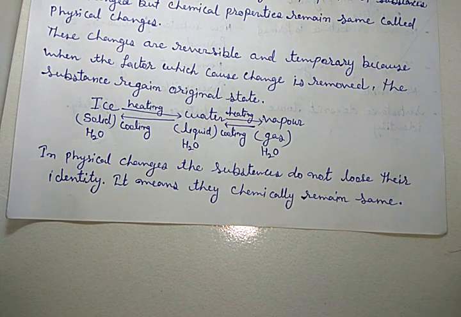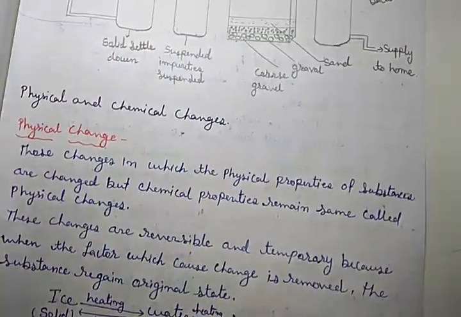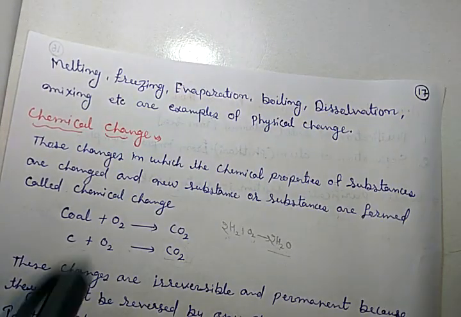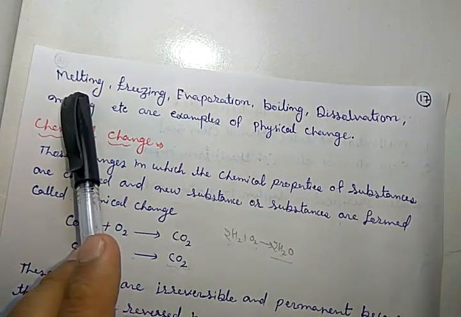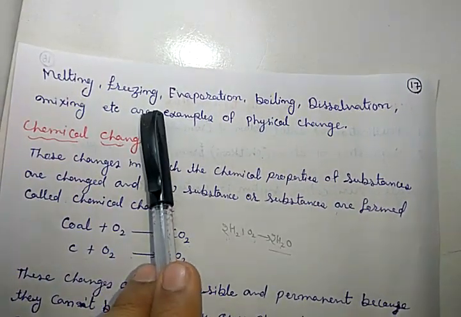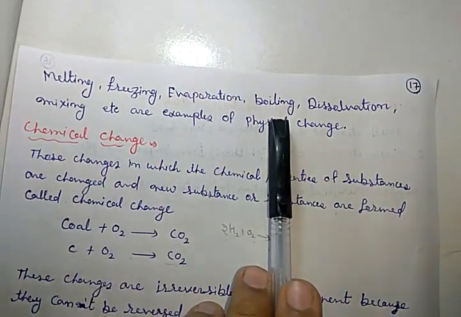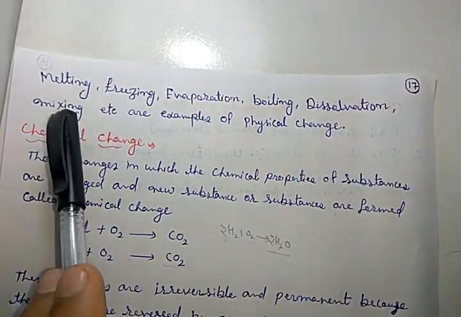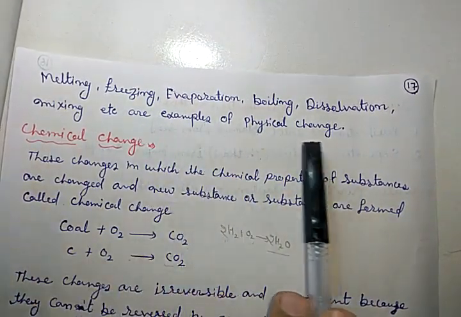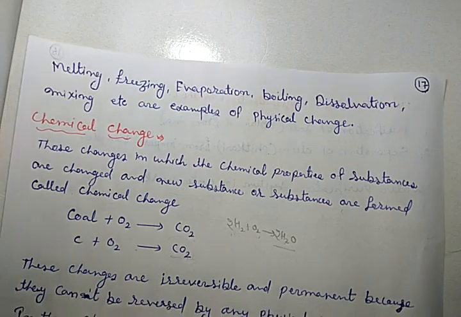And if they are chemically the same, that means they do not lose their identity. Got it? Clear? Now let me discuss its examples. Melting, freezing, evaporation, boiling, dissolution, mixing, etc. are examples of physical changes.